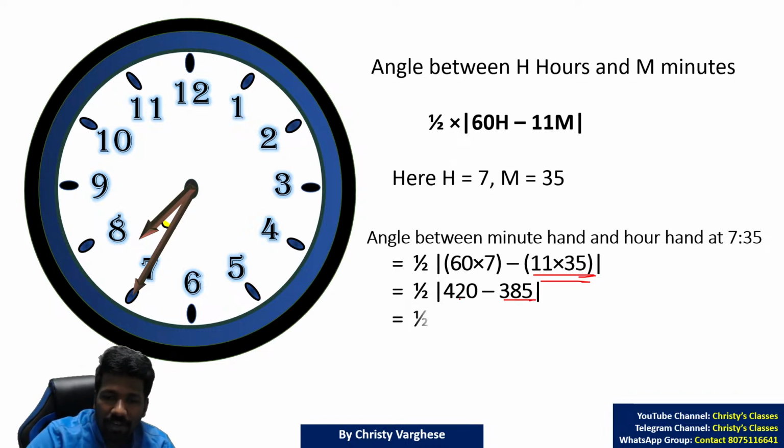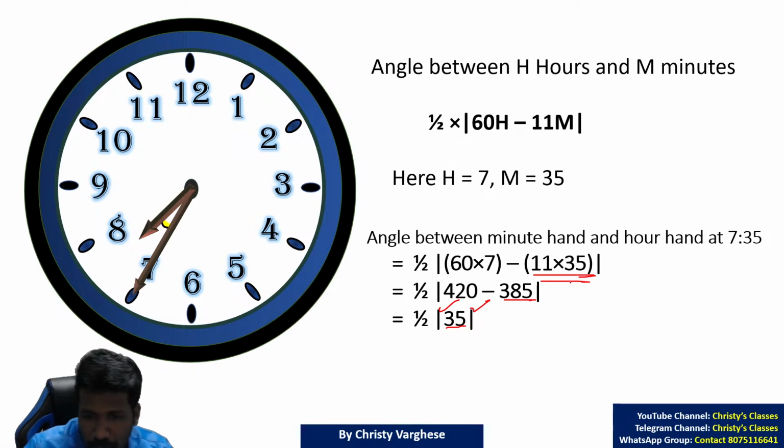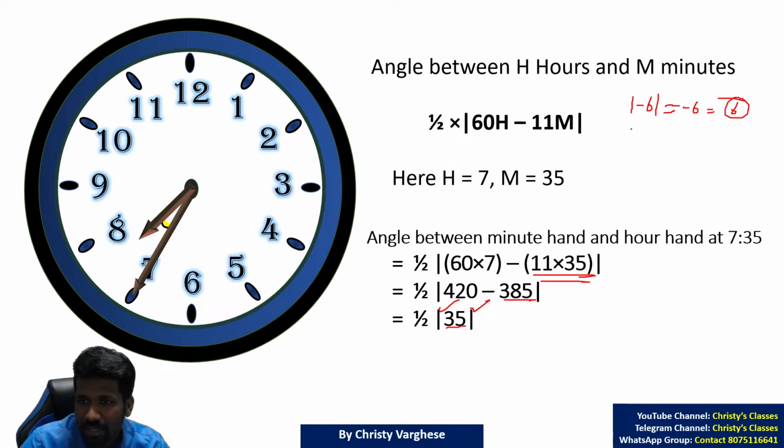420 minus 385 is 35. What is this modulus meaning? Those of you who have doubt about modulus. Modulus means even if it is a negative value, you have to take the negative of that negative value to make it positive. I will explain. Minus 6 modulus means minus of minus 6, that is minus into minus, plus 6. If it is plus 6 modulus, that is also 6.